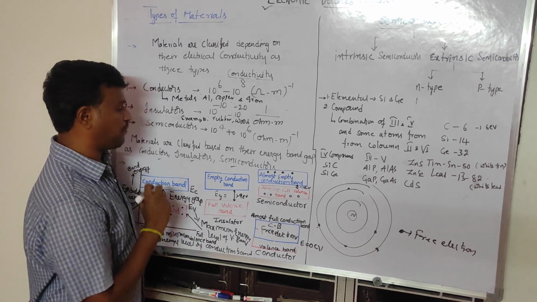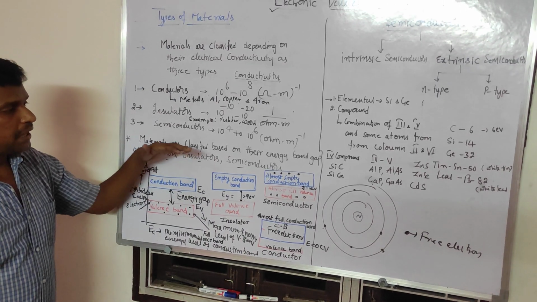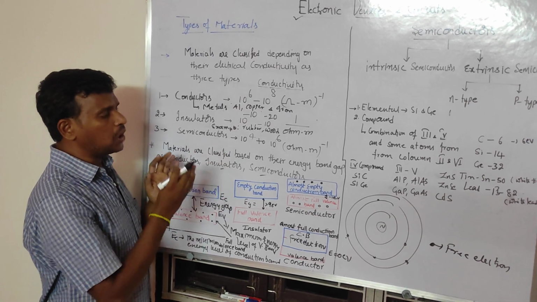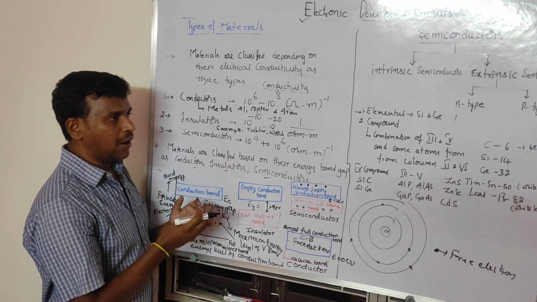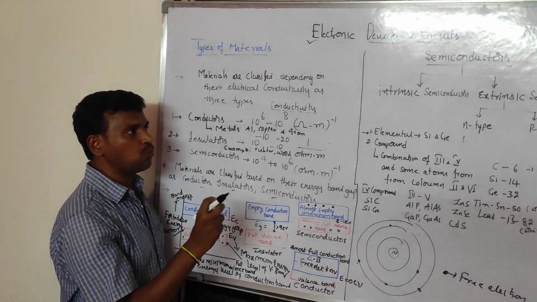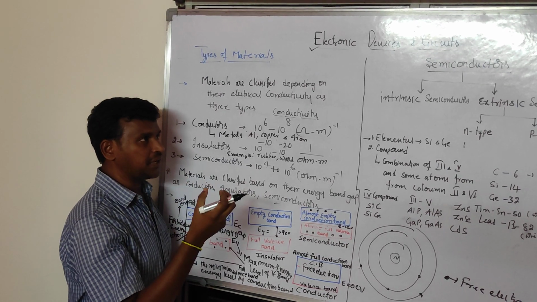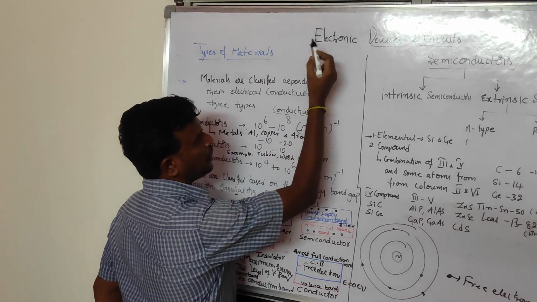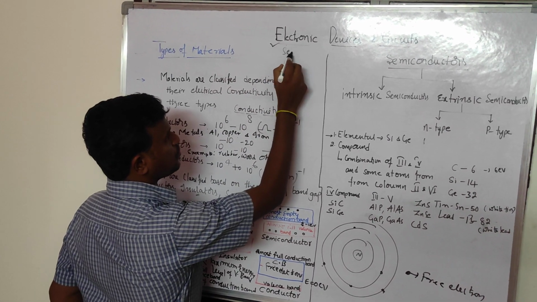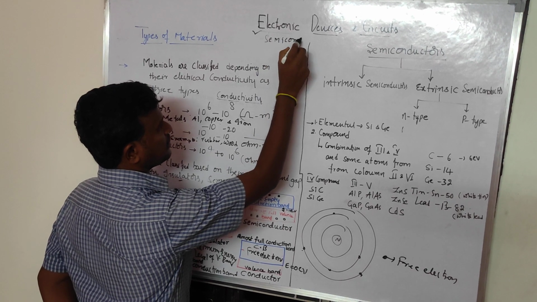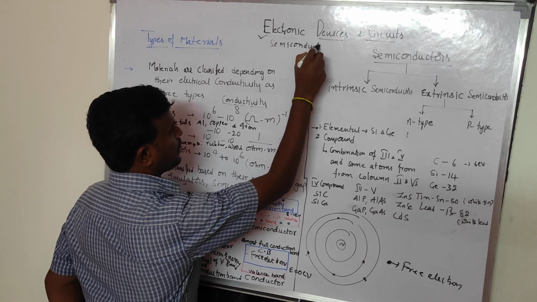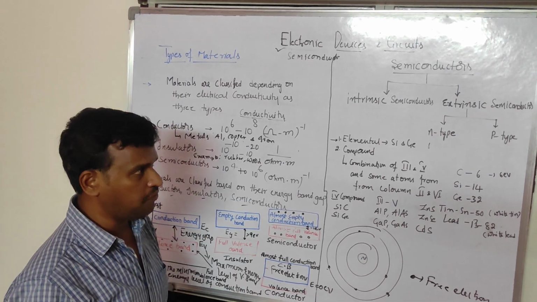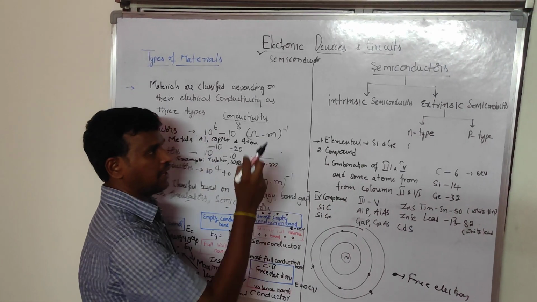Our focus is more on semiconductors because all electronic devices will be formed by using them.